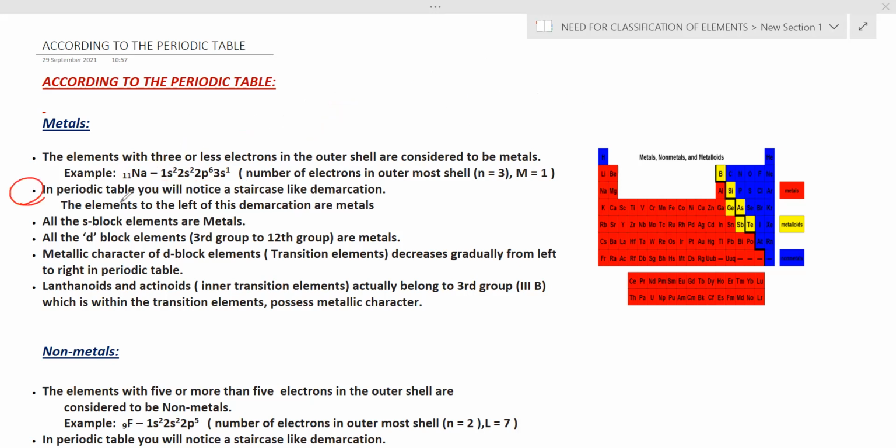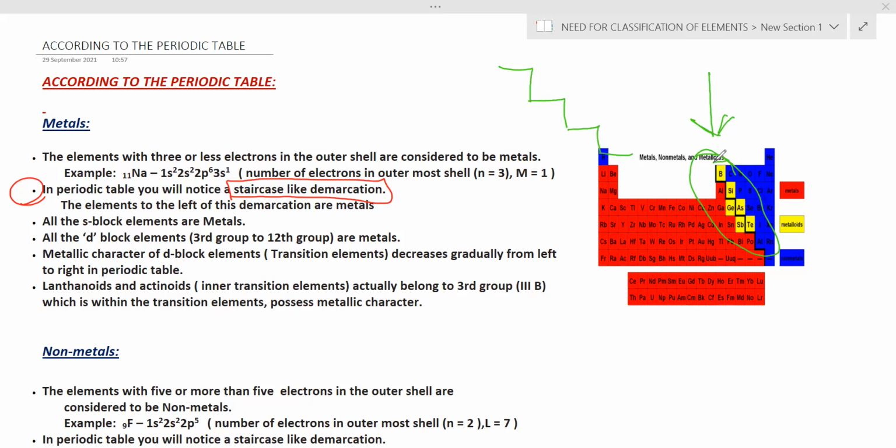Now, if you come to the second point, there is a staircase-like demarcation in the periodic table. You can check it out. The yellow colored part here is nothing but the staircase in the periodic table. It looks like a staircase, right?